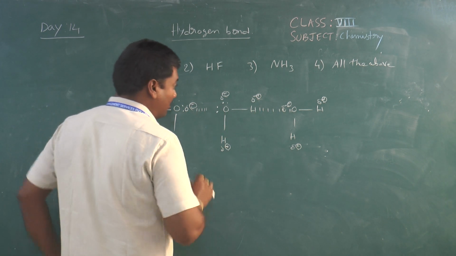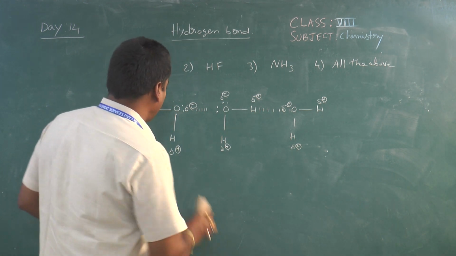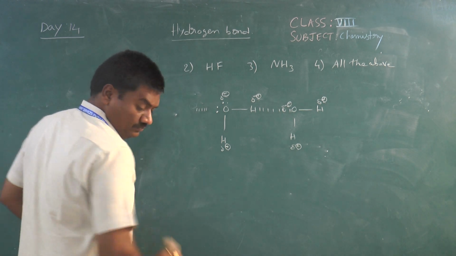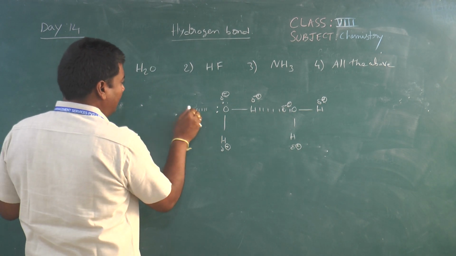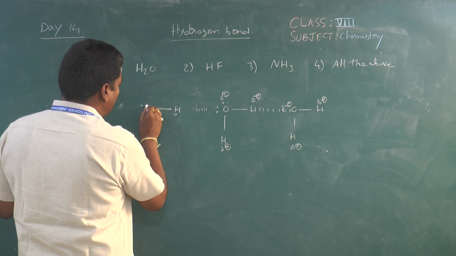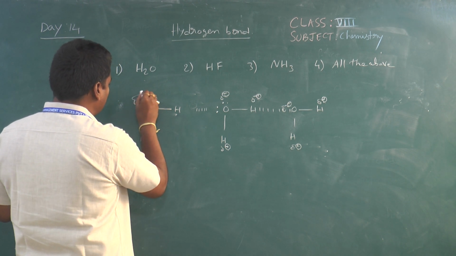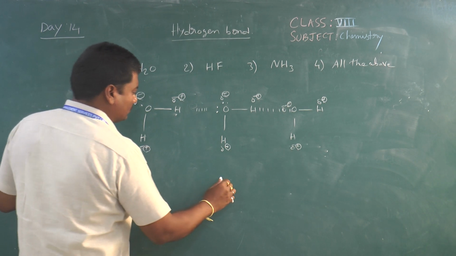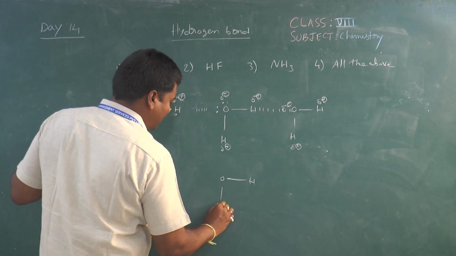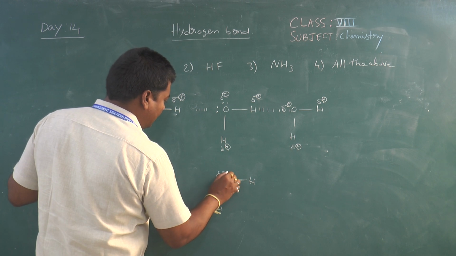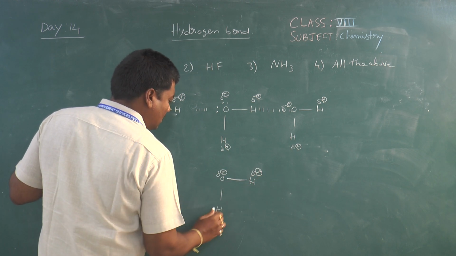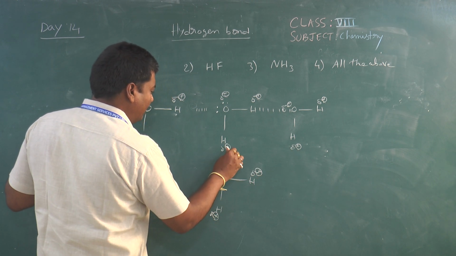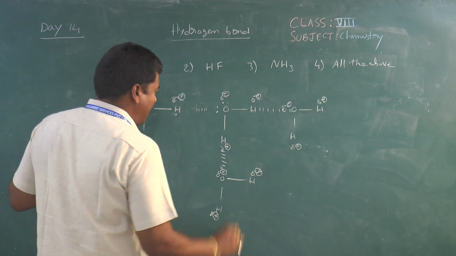Here is hydrogen, then oxygen and hydrogen, delta negative, delta positive, delta positive. Then one more water molecule, delta negative, delta positive, delta positive. Between hydrogen and oxygen there is a hydrogen bond.